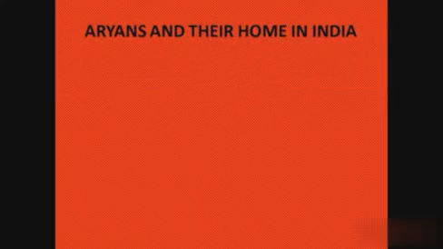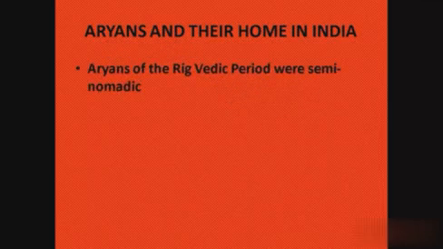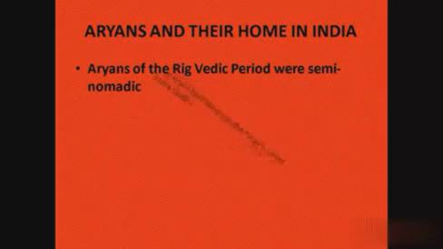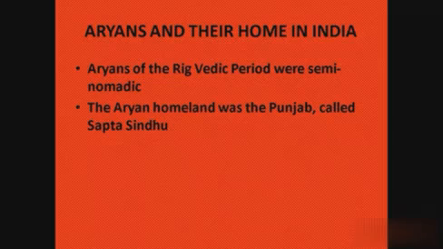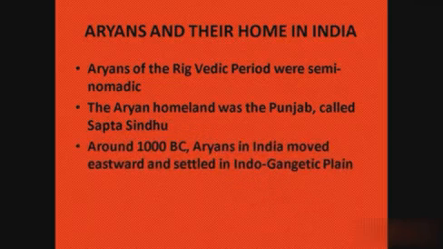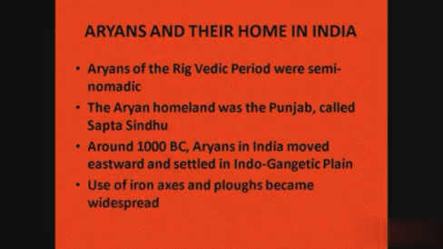Aryans and their home in India. Aryans of the Rig Vedic period were semi-nomadic pastoral people with cattle as their main source of wealth. In Rig Vedic time, the Aryan homeland was Punjab, which was called Sapta Sindhu, the land of 7 rivers. Around 1000 BC, Aryans in India moved eastward and settled in the Indo-Gangetic plain. Use of iron axes and plows became widespread.